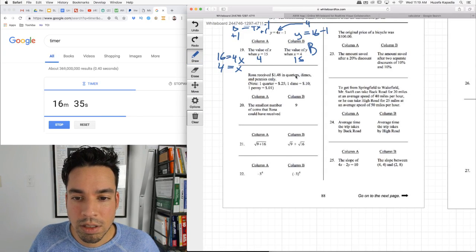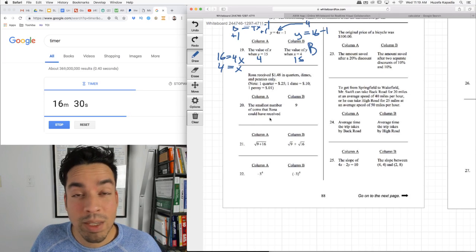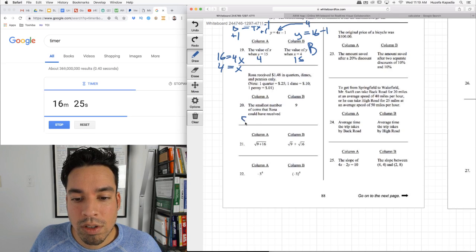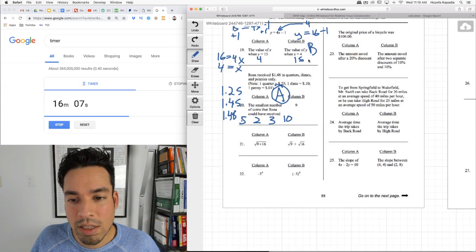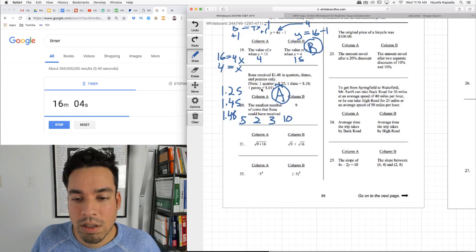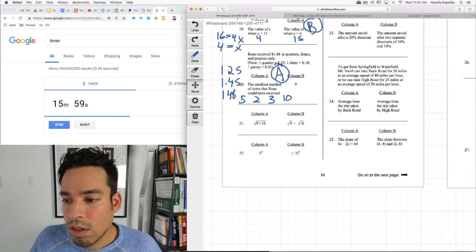Rosa received $1.48 in quarters, dimes, and pennies. The smallest number of coins that Rosa could receive, meaning we have to have the most amount of big coins. So I can have 5 quarters to get me $1.25. Then I can have 2 dimes to get me $1.45. And then I can have 3 pennies to get me $1.48. So 5 plus 2 plus 3, which is 10. So in this case, column A. That's the smallest amount unless I made a mistake, but I'm pretty sure that's correct. Column A.